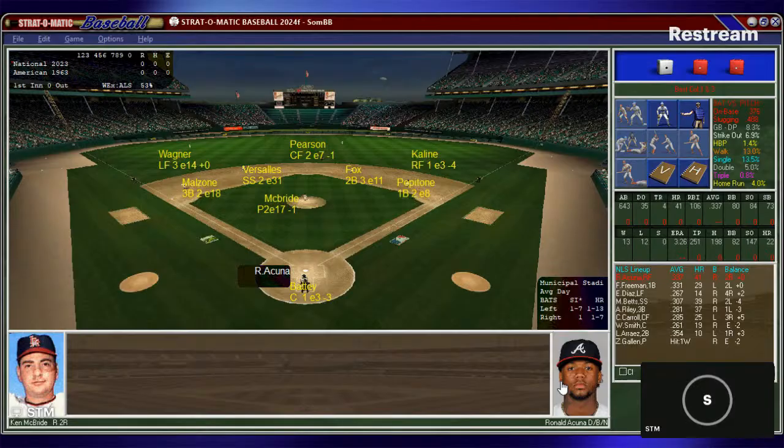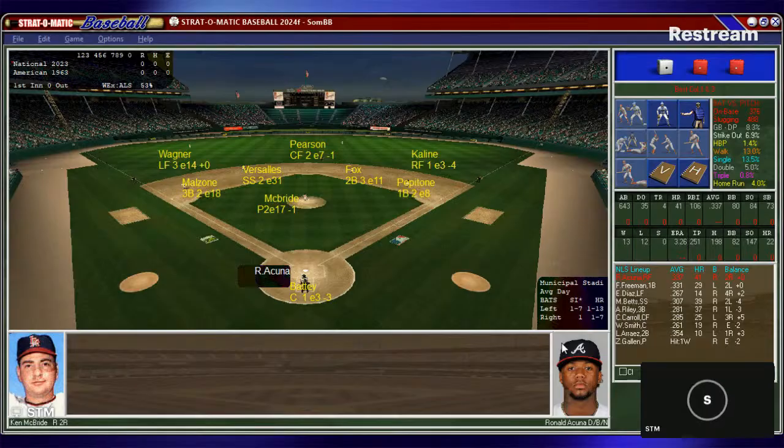1963 All Star team. If you remember right, the last time we were here in our videos, we did watch one of our games between the National League of '63 taking on the American League of 2023. Well, this is the matchup now reversed. So I hope you guys enjoy it. A little going back in history, as we'll take a look through Strat-O-Matic Baseball, an all star game between the All Stars of the National League of 2023 versus the American League of